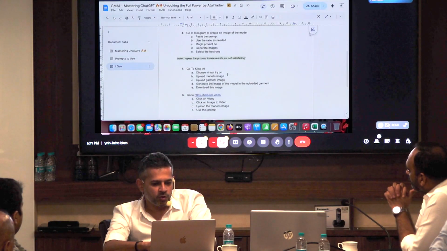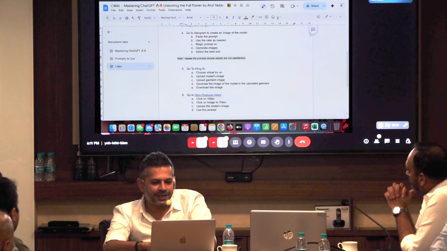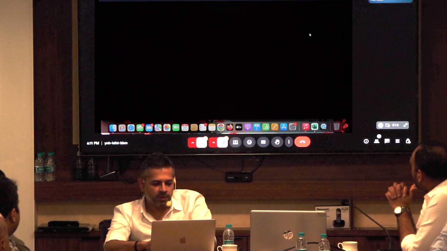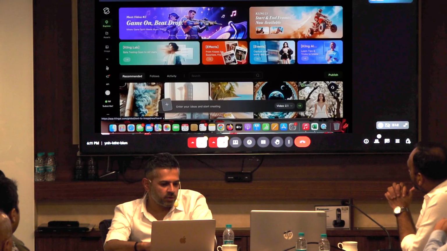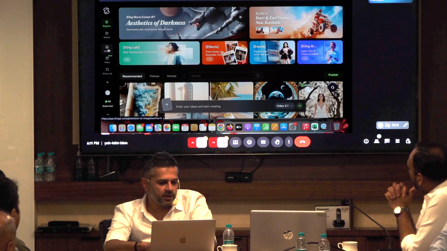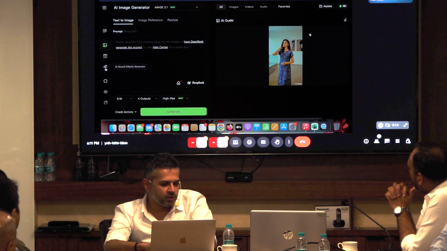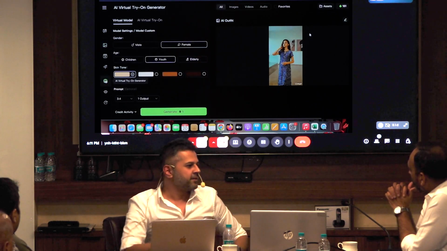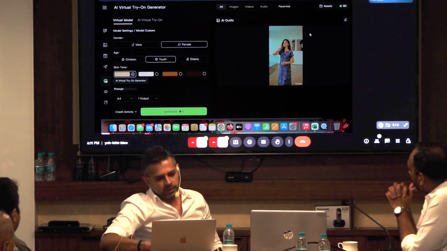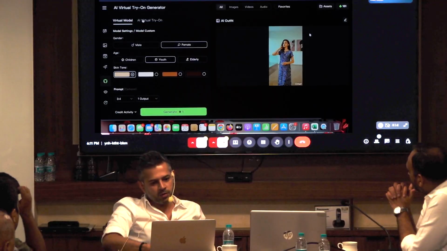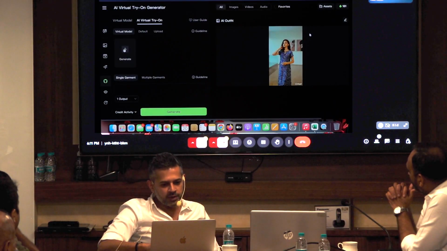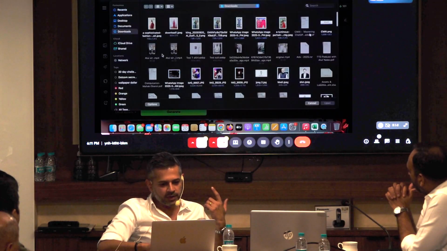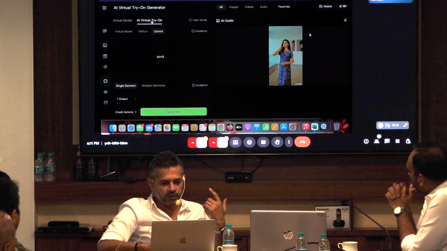Okay. So now what you need to do is go to this app called Kling AI. So Kling is right here. And if you go to images over here, there is an option called a virtual try-on generator. तो उन्होंने एक अपना feature ही बना दिया है, which is for this virtual try-on. You choose virtual try-on over here and upload the image. Choose the upload option. और जो model का हमने image बनाया है, we'll try and upload that. This is the one. Yeah, so we upload that.